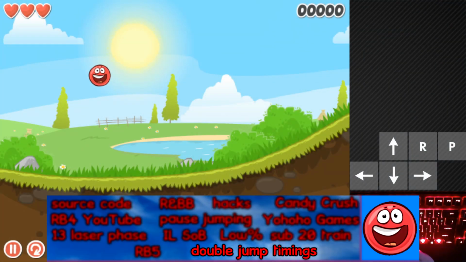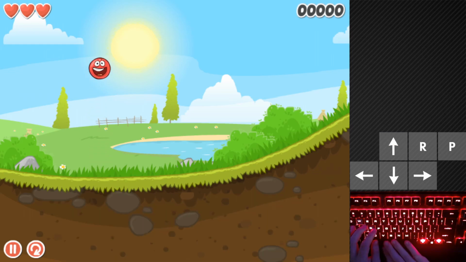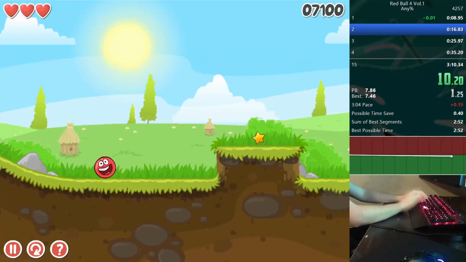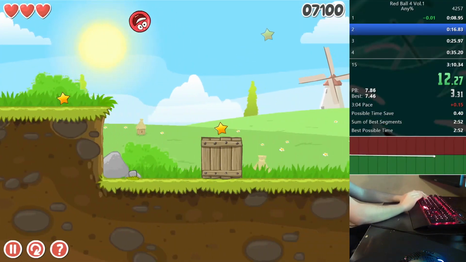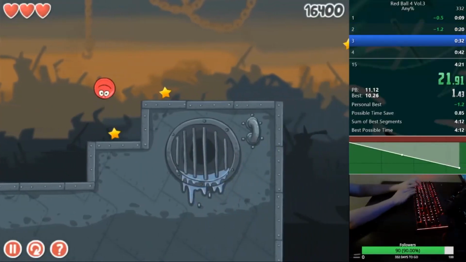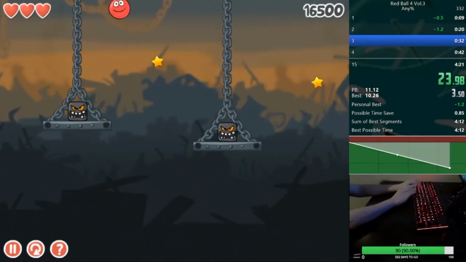The Red Ball 4 games all have weird quirks with their double jump timings, a glitch which allows Red Ball to jump first on the ground and then again in the air. Volumes 1 and 2 allow both a shorter timing and a more spaced out timing, while Volume 3 only allows for the much more spaced out timing, which gives Red Ball less speed.